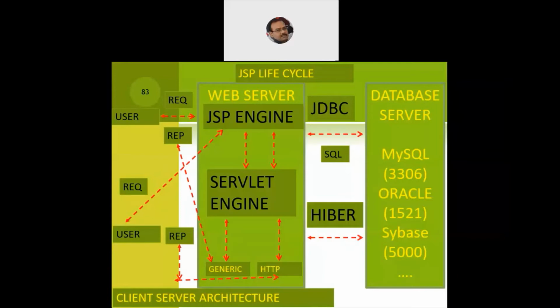One additional layer will be required when returning back. Either the servlet can directly do it, that's perfectly possible, or the servlet can forward it to the JSP and let the JSP prepare a response and send it to the user. All these responses will always be prepared in HTML, because the browser understands HTML, and all these responses are always sent in the form of an HTTP response. So we'll always have two kinds in the request-response paradigm, HTTP request and HTTP response, because they are capable of handling both the client request and the response mechanism.